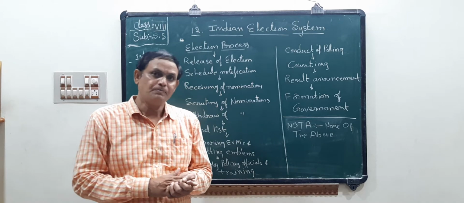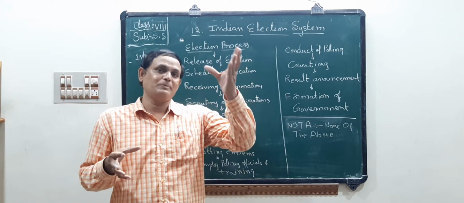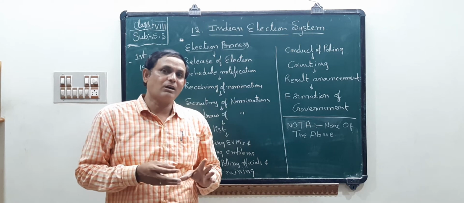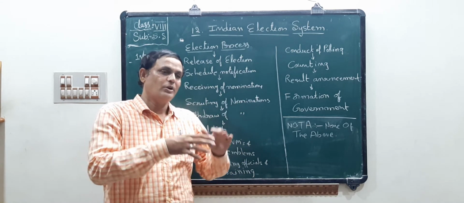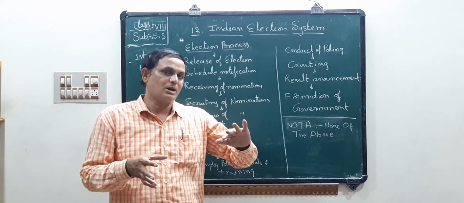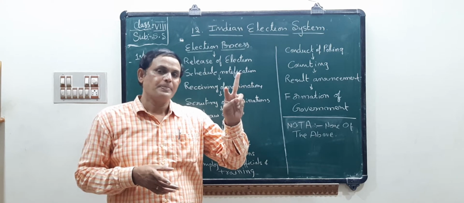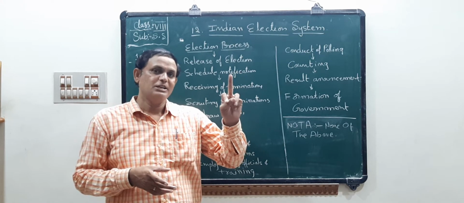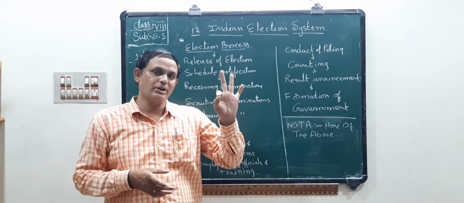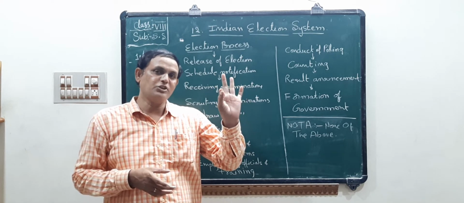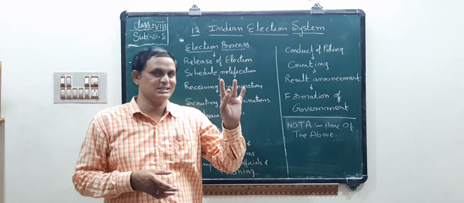For example, at the constituency level, the members who go to the Parliament are called Members of Parliament, that is MPs. In Parliament, two houses are there: Lok Sabha and Rajya Sabha. In Lok Sabha, 543 members are there. In Rajya Sabha, 250 members are there. This is the lower house, this is the upper house. The tenure of a Lok Sabha member is 5 years. The tenure of a Rajya Sabha member is 6 years.